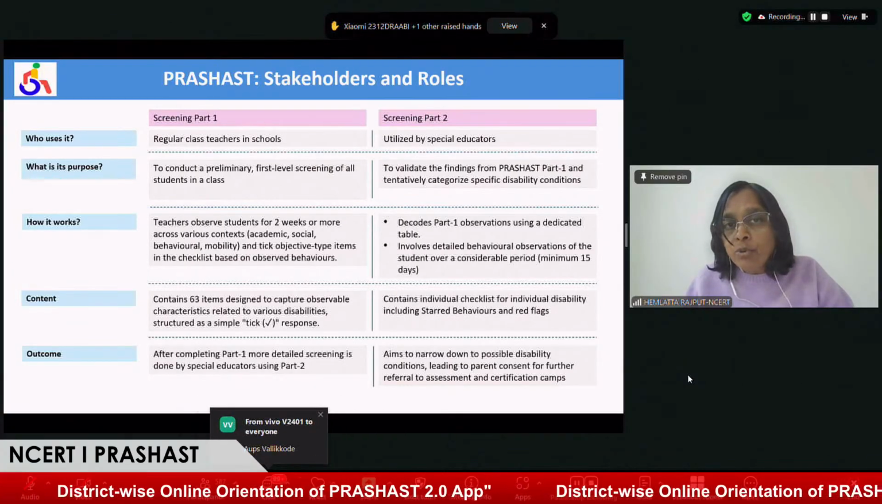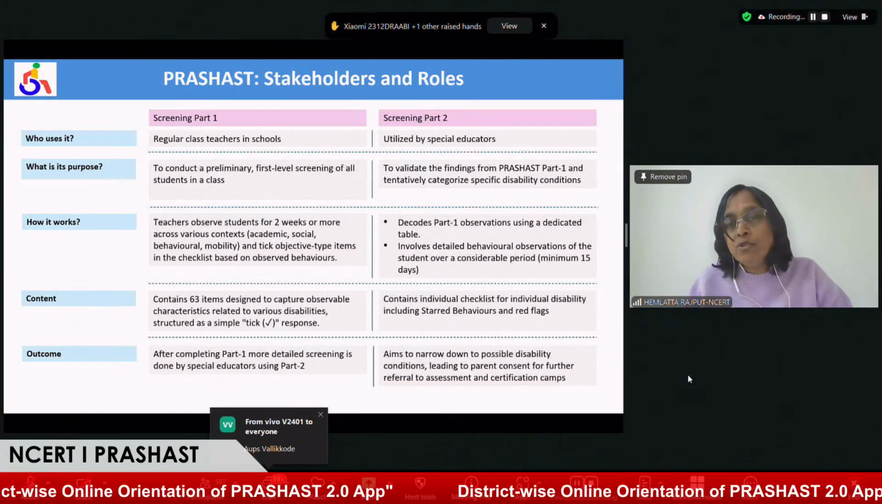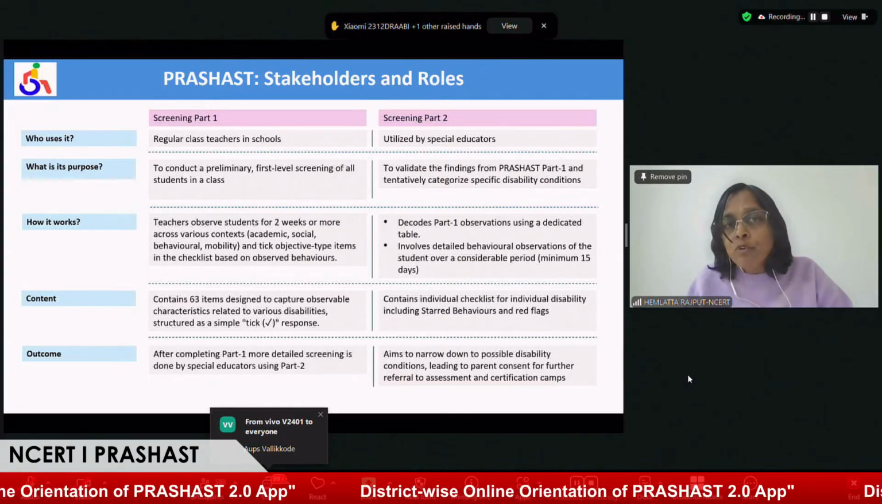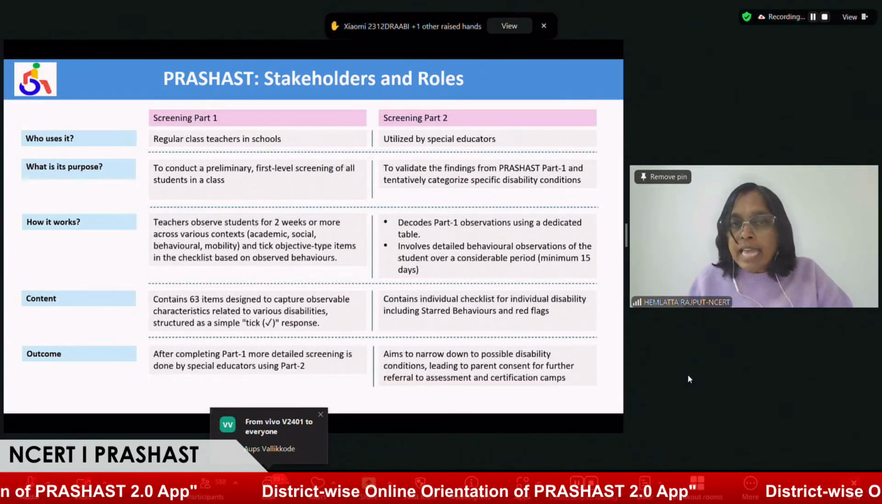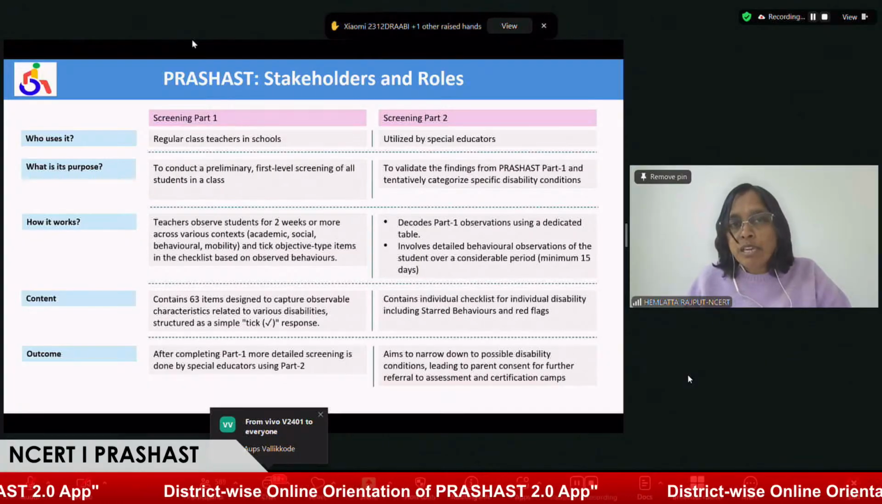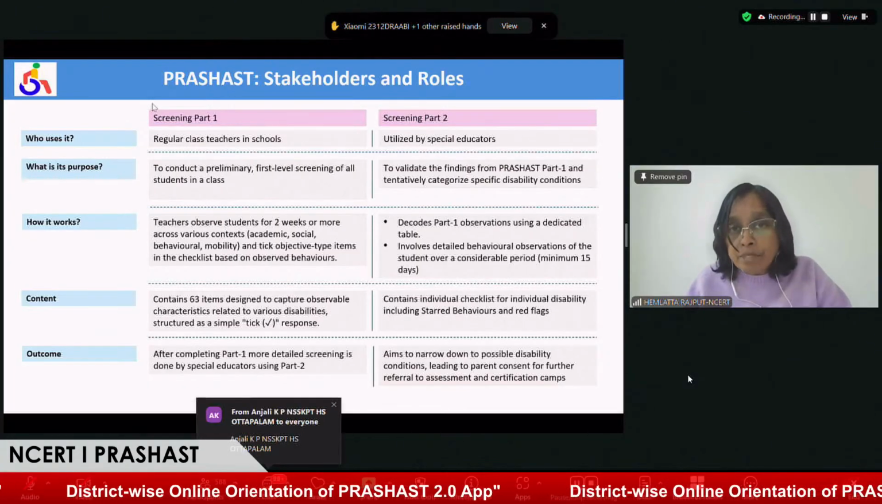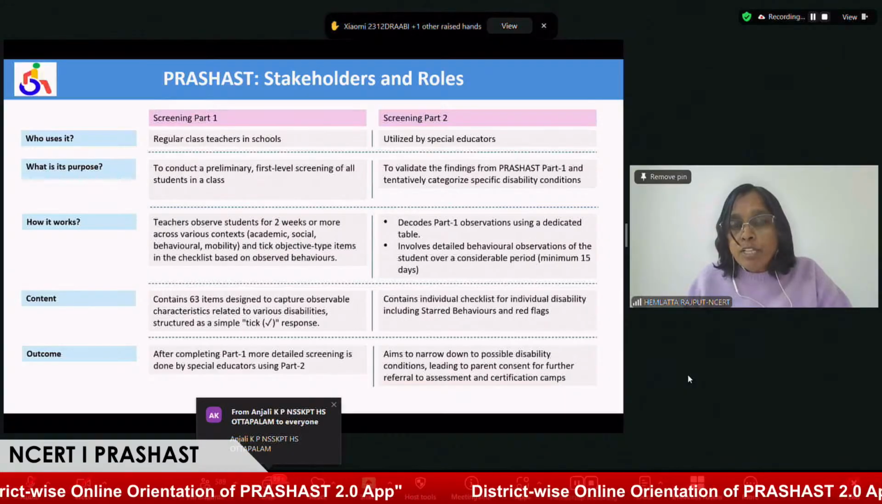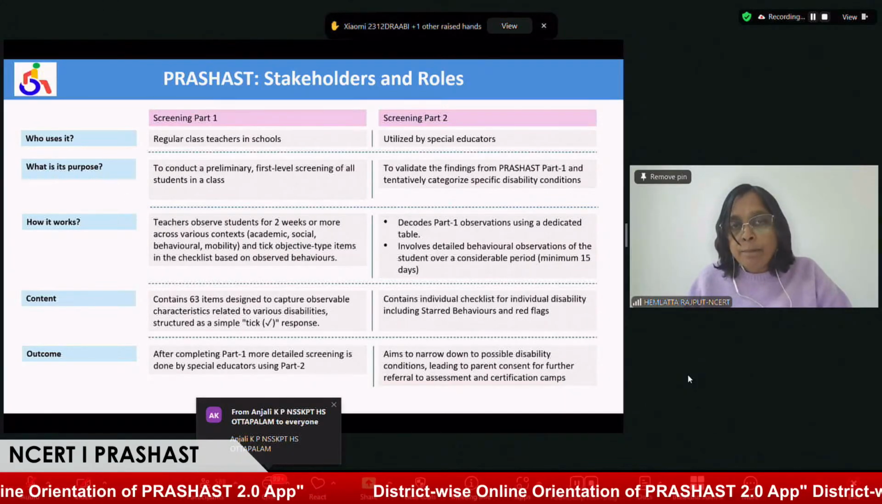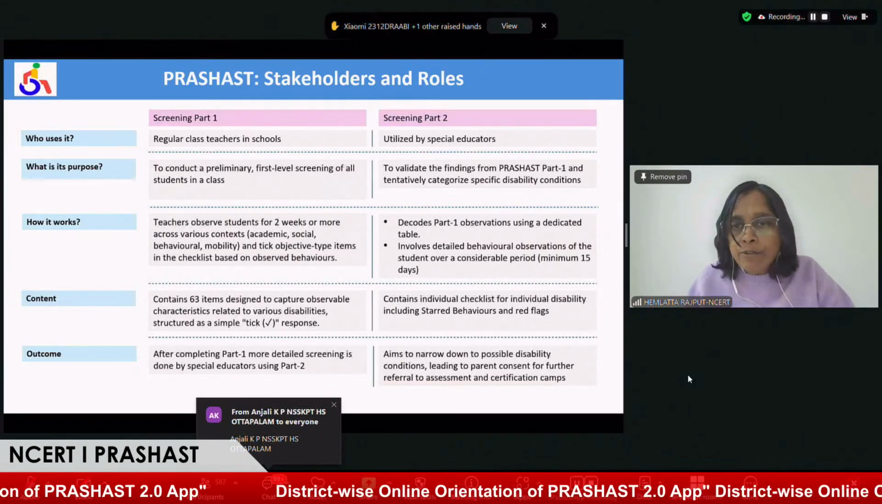Now in part 2, you have a number of disabilities to select for the children. You have to observe your child thoroughly, and then you select the disability that belongs to the particular child, or if you found any symptom among these children. Once you complete this session for part 2, the data will be submitted for the screening part 2.